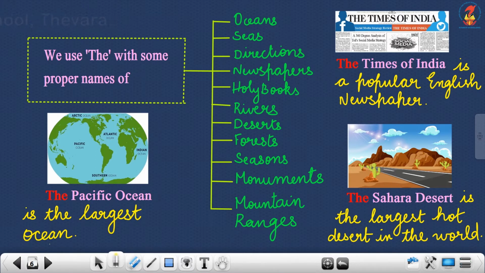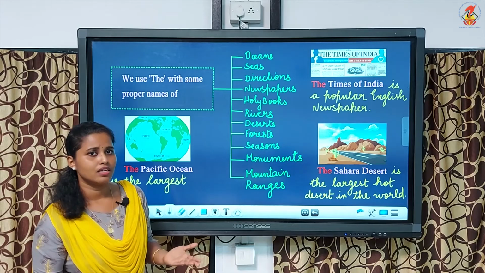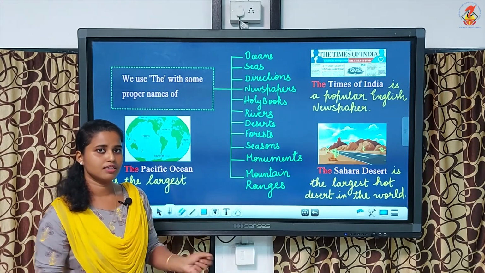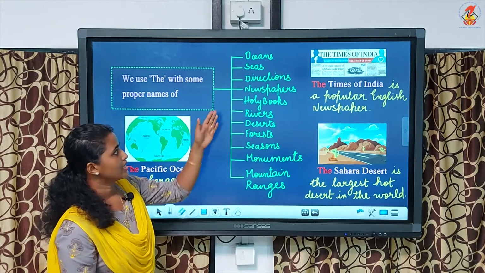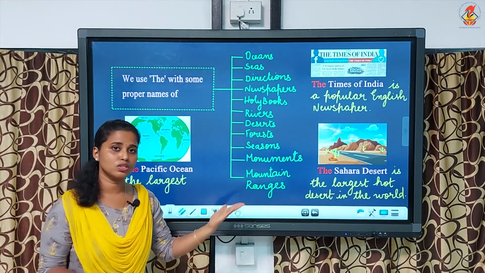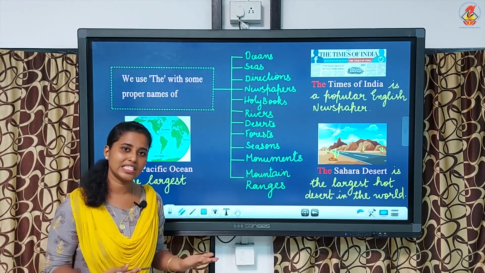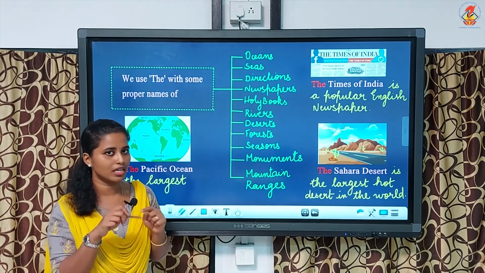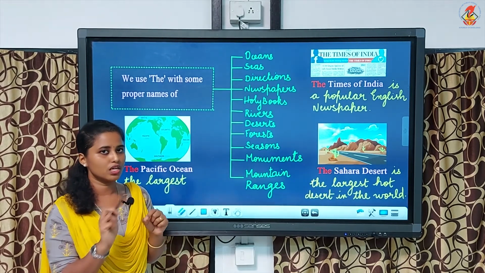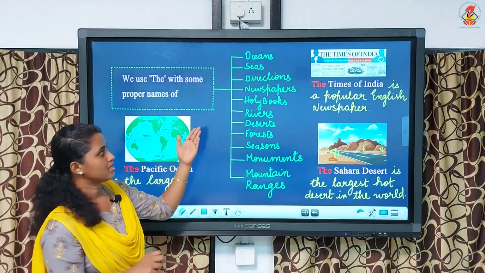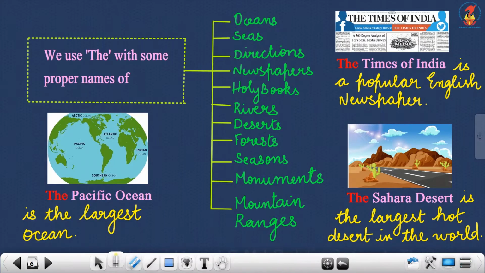Next, seas. The Red Sea, the Black Sea. We should write the Red Sea, the Black Sea. Next, directions: the north, the south, the east, the west. We should write the article the before the directions. Next, newspapers. As you can see here, I have given the picture of the Times of India.